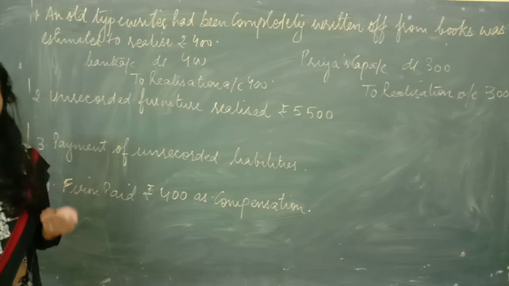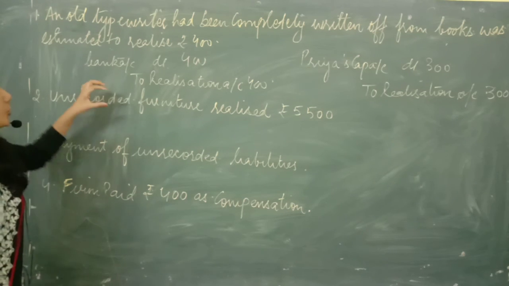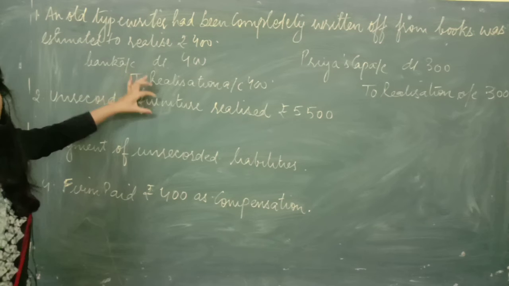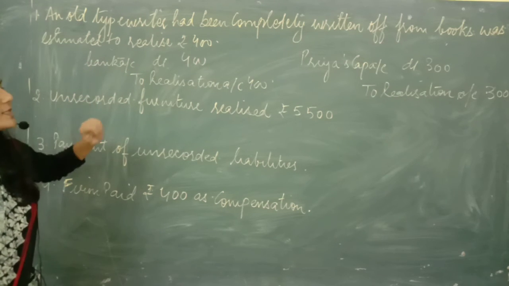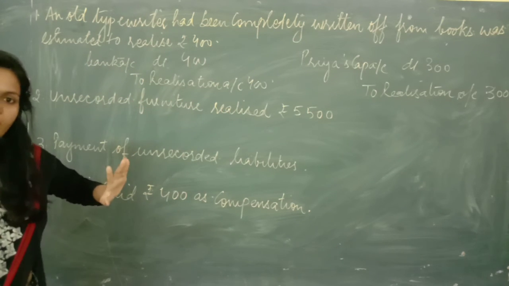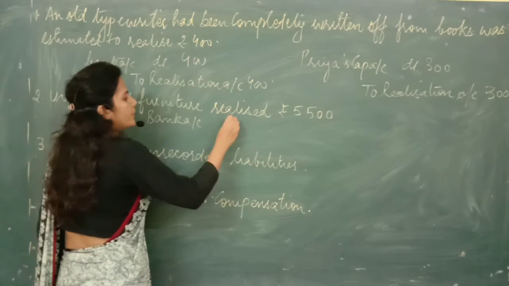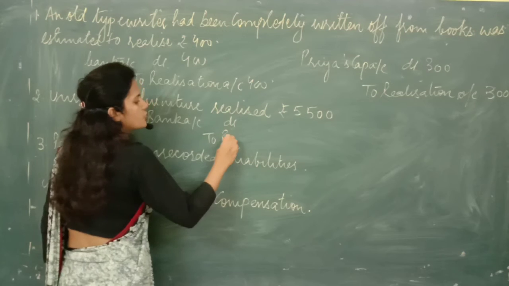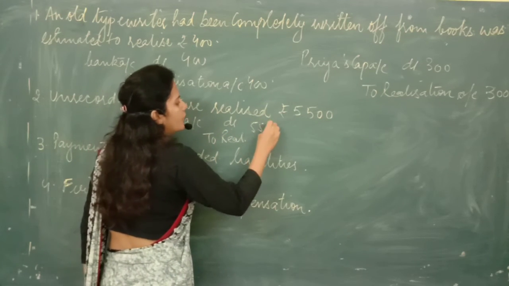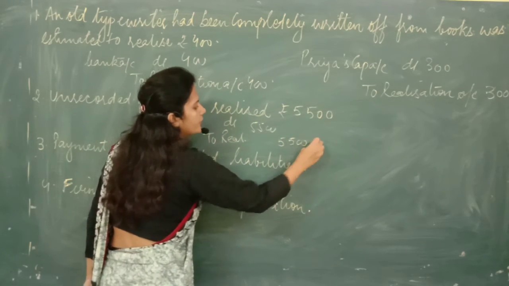So now when the business is about to dissolve, we are going to sell off this furniture, which is not recorded in the balance sheet, for rupees 5,500. So obviously money will come into the business. Entry would be bank account debited to realization account 5,500.